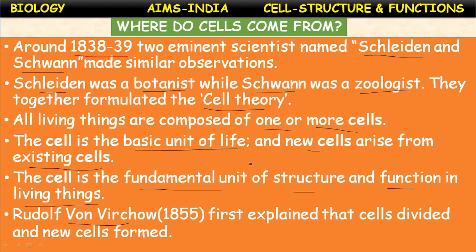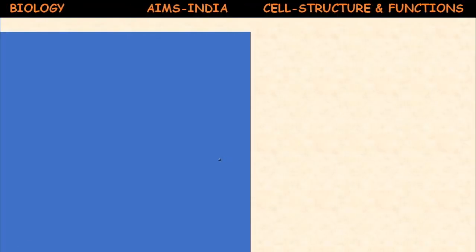Second statement, all living organisms are made up of basic functional units called cells. And the new cells arise from the pre-existing cells. These are the three main postulates of the cell theory, or it is also called cell doctrine. Okay, children. Next, the microscope.